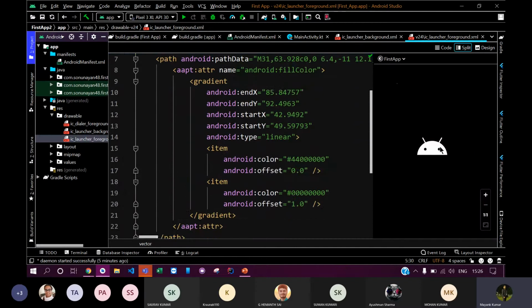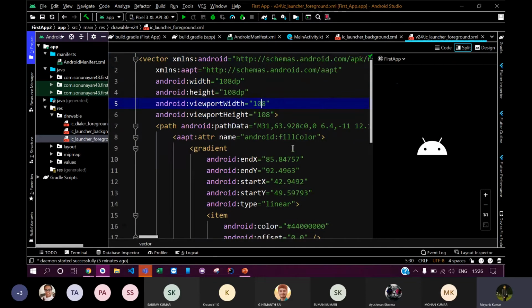You can see that this image is defined as a vector, and the advantage of using a vector instead of your regular JPEG or PNG files is that it automatically resizes. If you have a small image file in PNG or JPEG format and you use it in your app, it might be fine if the device screen is small.